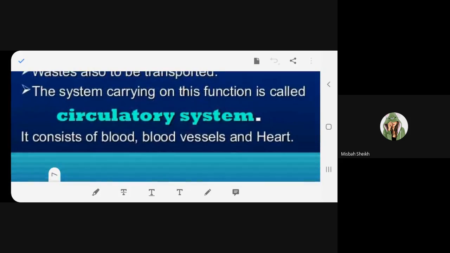The system carrying out this function is called the circulatory system. It consists of blood vessels and the heart. Understood what it consists of: blood, blood vessels, and heart. All these three make the circulatory system.